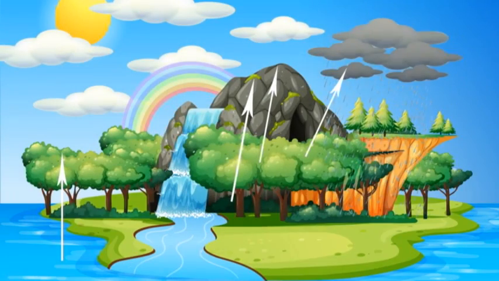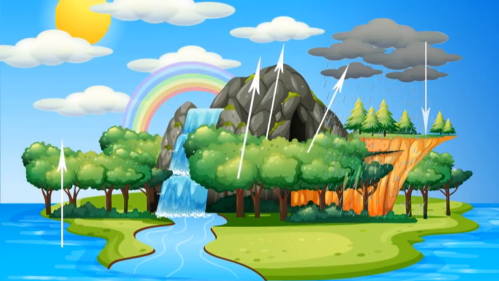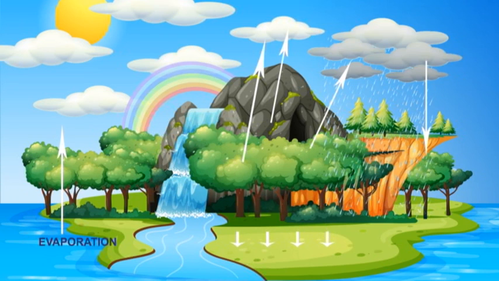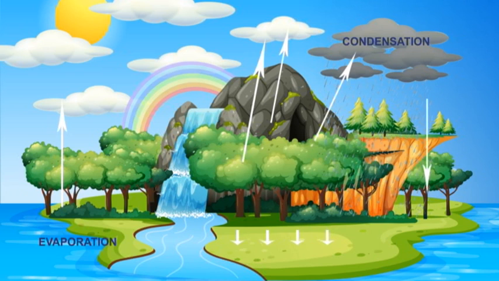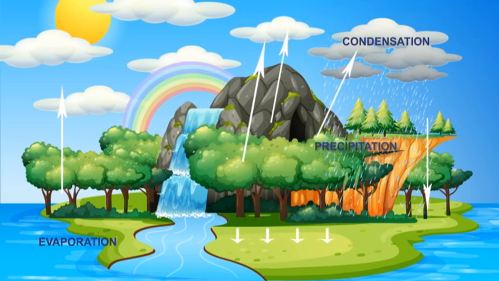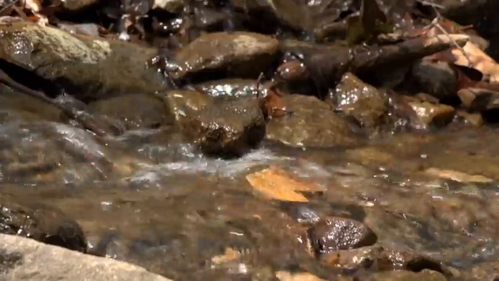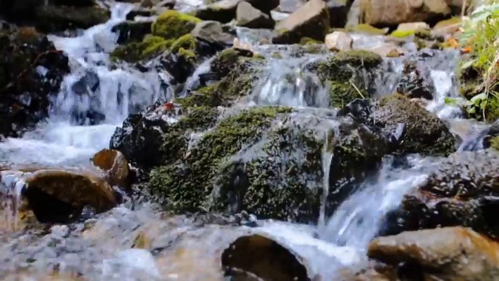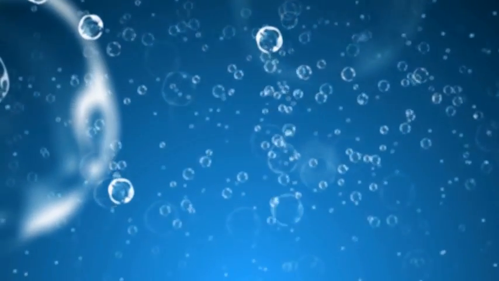Observe how the water cycle works. Notice that as the water evaporates, vapors rise and condense into clouds. The clouds move over the land and precipitation falls in the form of rain, ice, or snow. The water fills streams and rivers and eventually flows back into the oceans where evaporation starts the process anew.